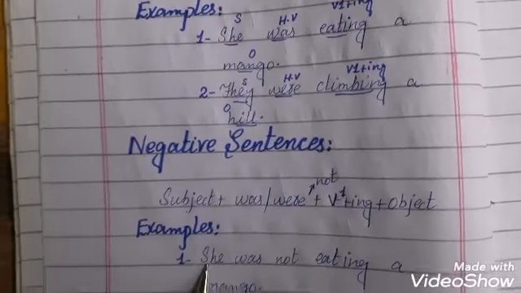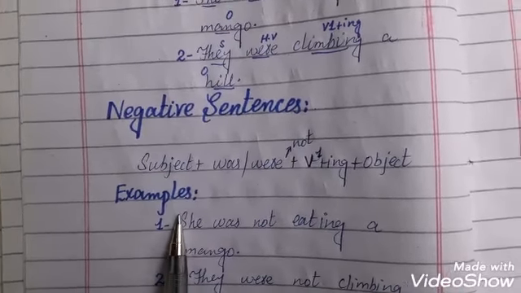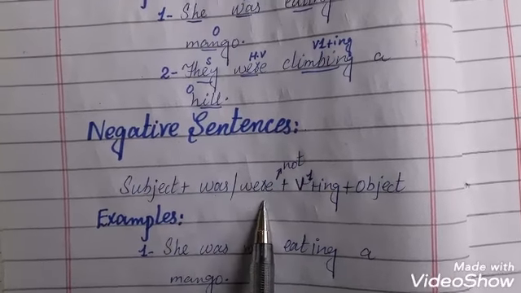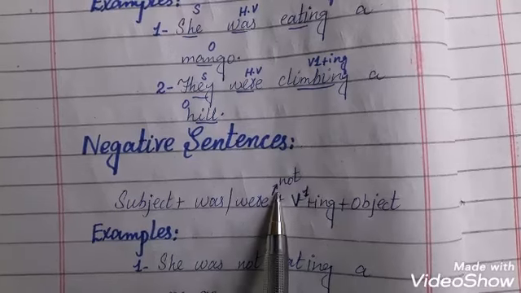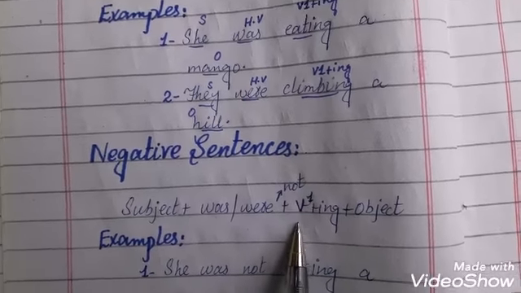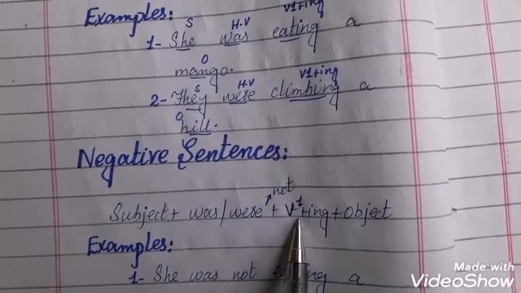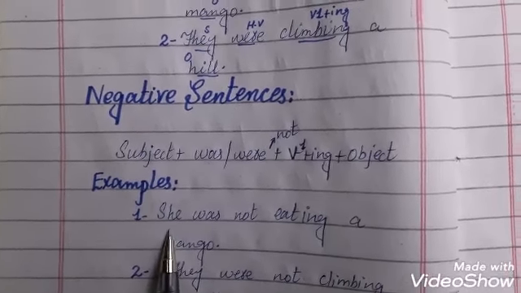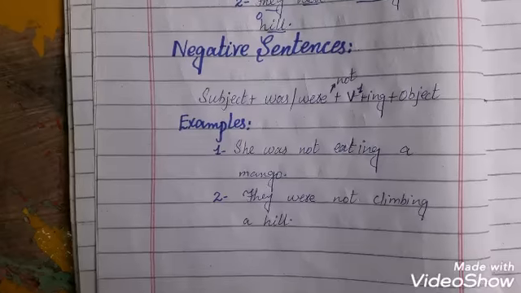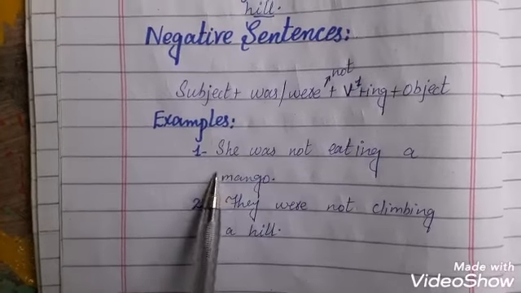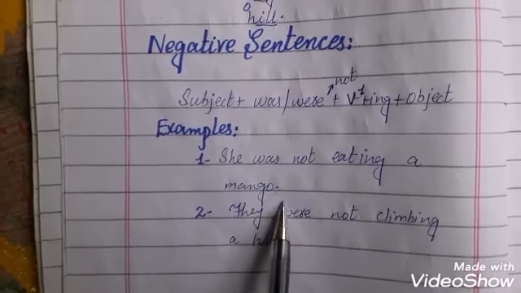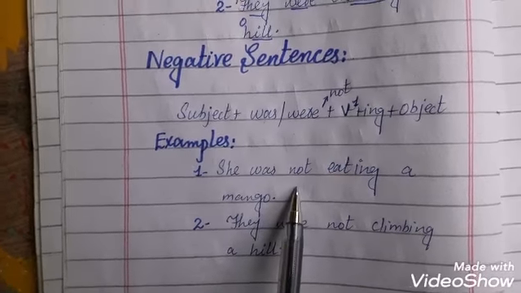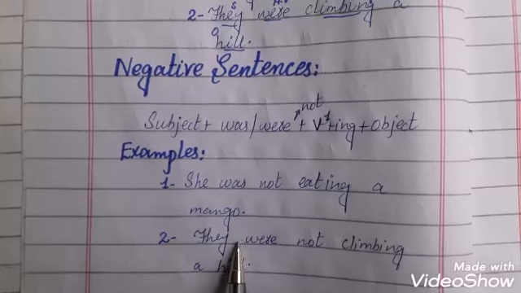Now we move towards negative sentences. The structure of negative sentences will be subject, helping verb was or were, then we will add not after helping verb, then present participle V1 plus ing, and then object. For example, she was not eating a mango. Here we have added the word not after auxiliary verb and it has become negative sentence.